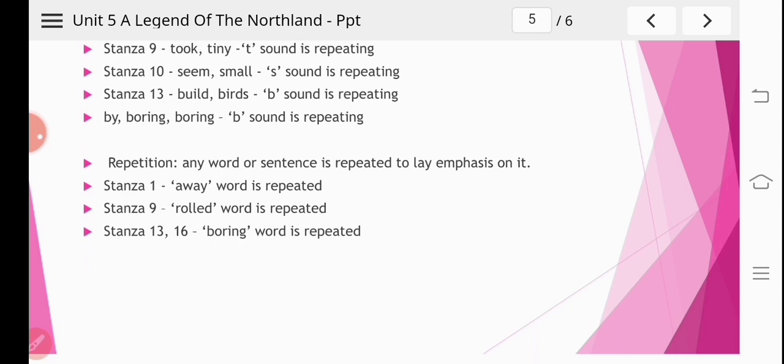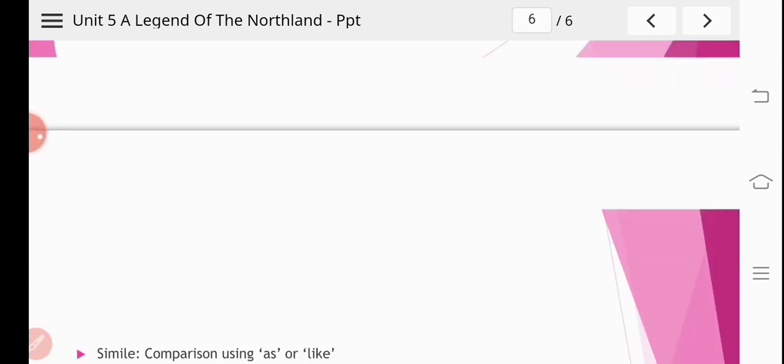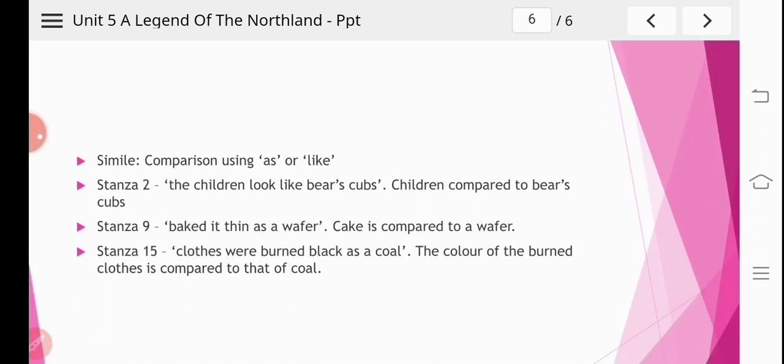Now you can see in stanza number 1, the word away is repeated. In stanza number 9, the word rolled is repeated. In stanza number 13 and 16, the word boring is repeated. So these are called repetition. These are the literary or poetic devices used in this ballad.